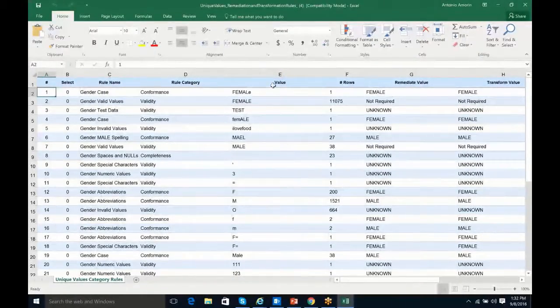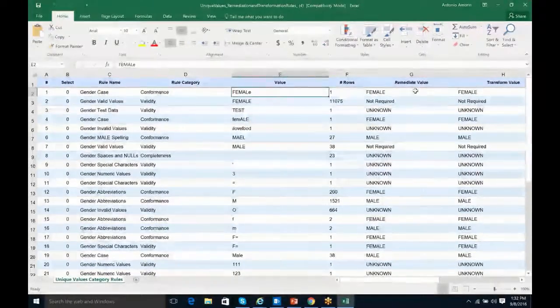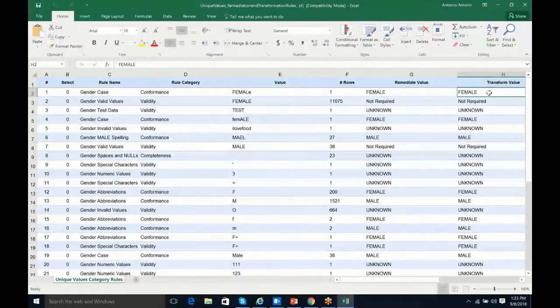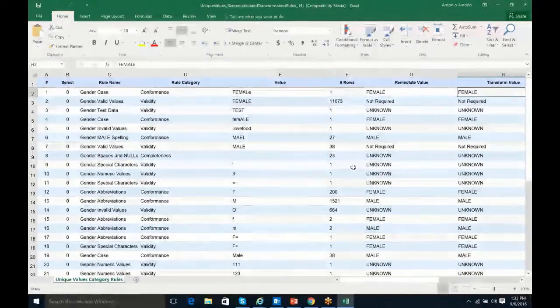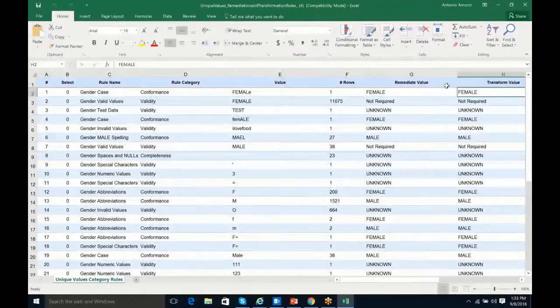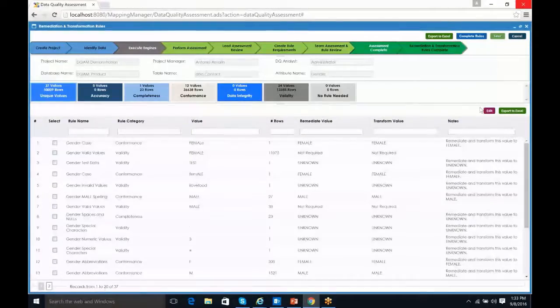We can see the value right here that needs to be remediated, and what it should be remediated and transformed to. So again, this is basically identifying the requirements for remediation and transformation. I can send that right to a developer, and they can get started on creating those rules for me. So again, that's the intention here.